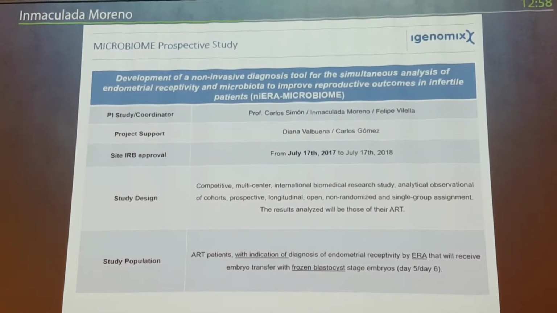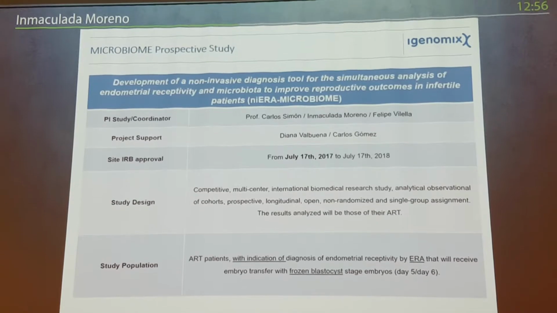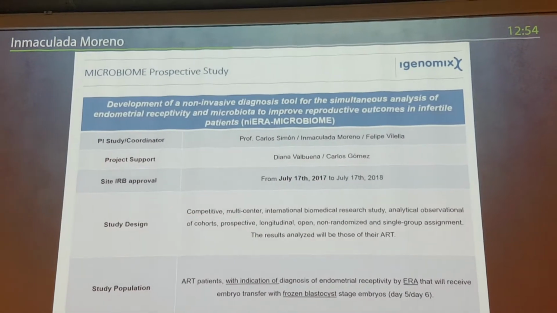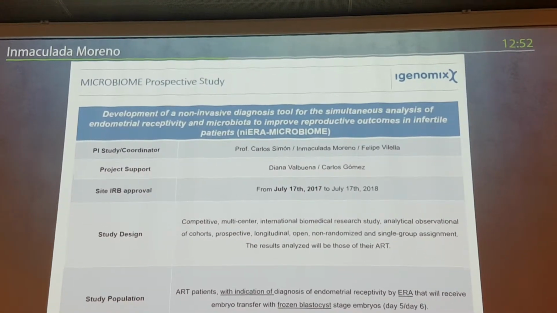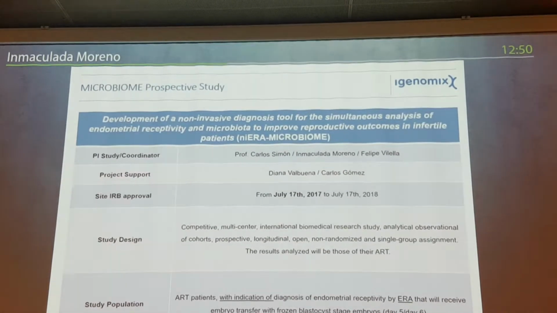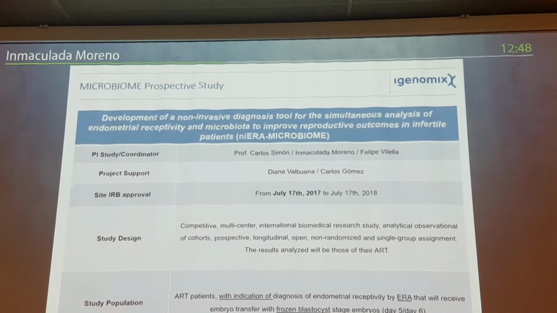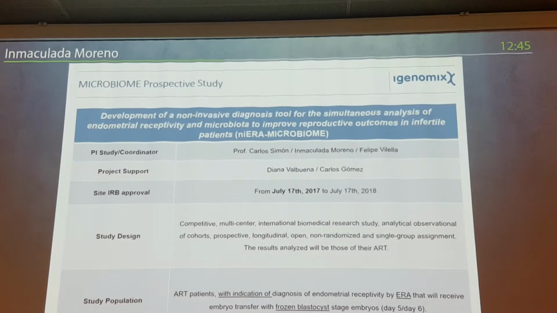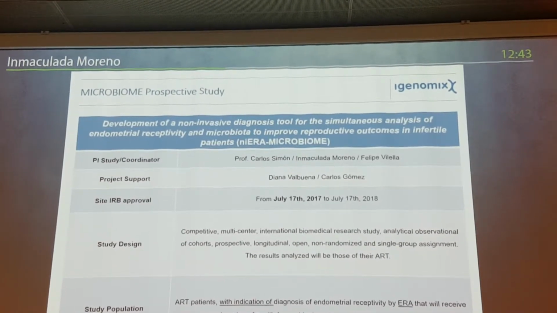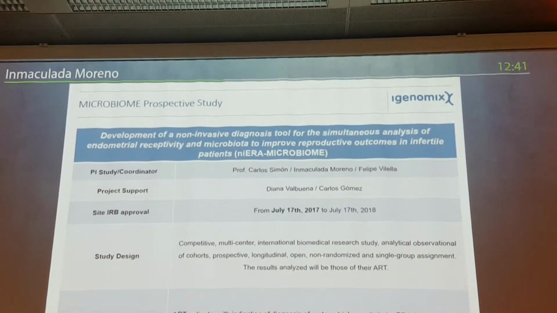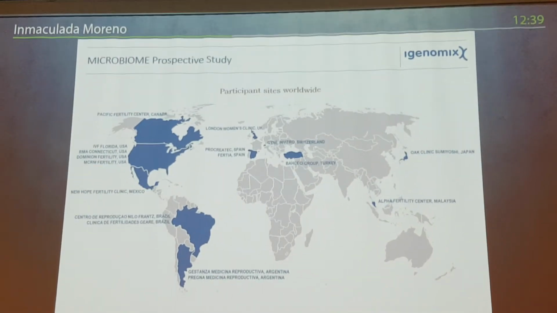We are going to analyze the endometrial microbiota in ART patients with an indication of endometrial receptivity test, because they are patients with recurrent implantation failure, and who are going to transfer a frozen blastocyst on day 5 or 6. So these are the participating sites worldwide.